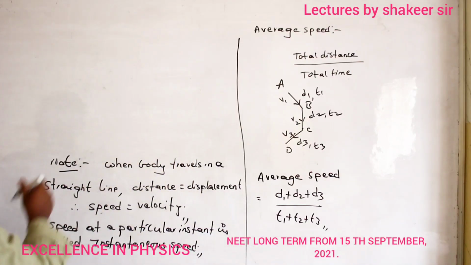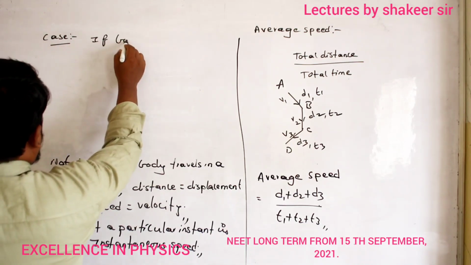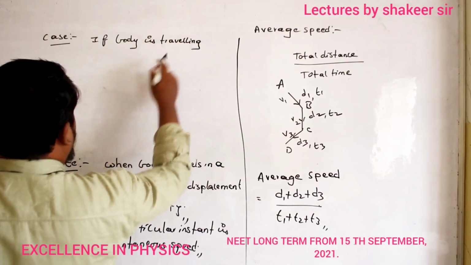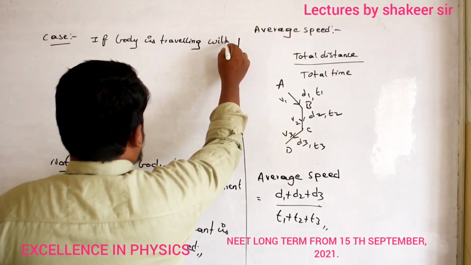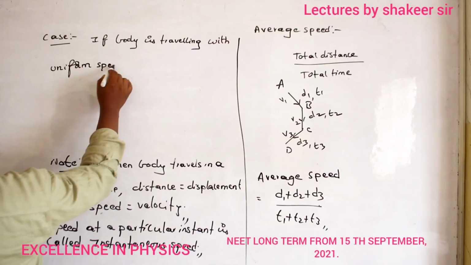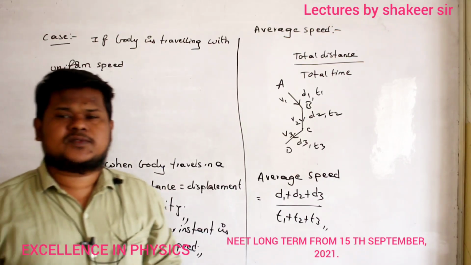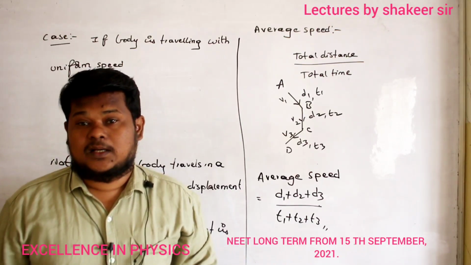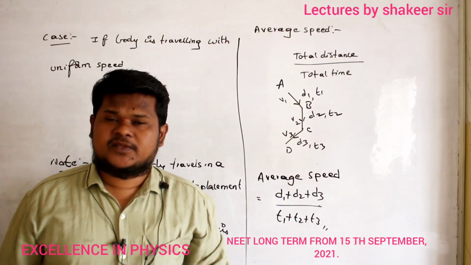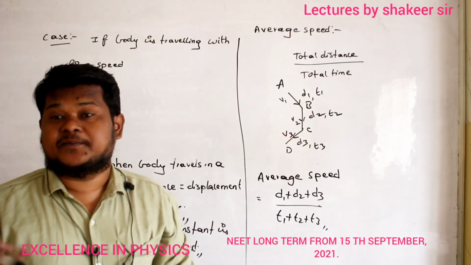Similarly, I will write one case. The case is that if a body is travelling with uniform speed, then what is the equation of motion I can use? S is equal to? That is the condition when a body is travelling with uniform velocity. I am asking the condition when a body is travelling with uniform speed.